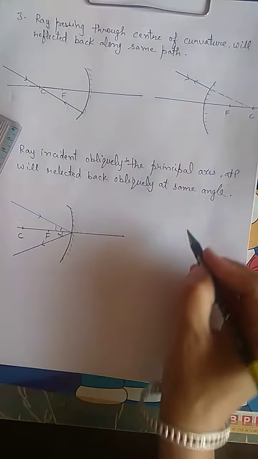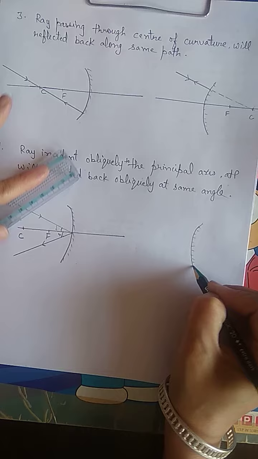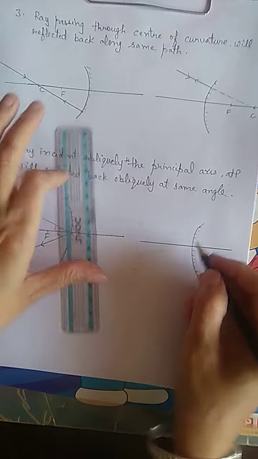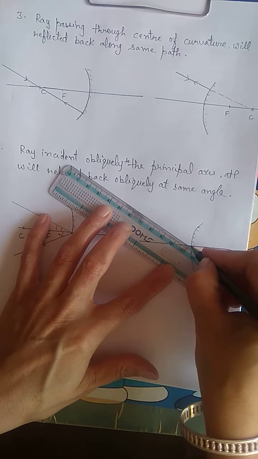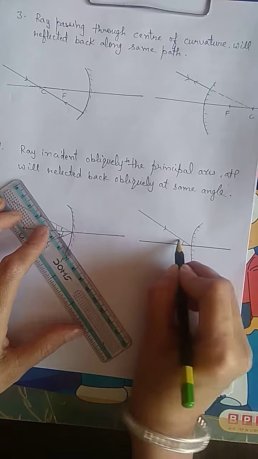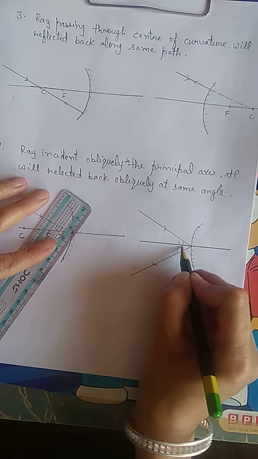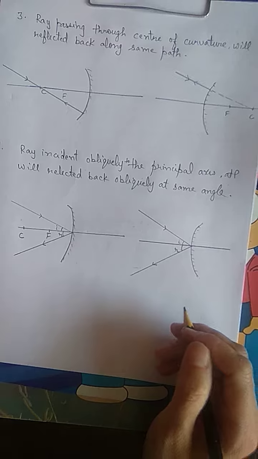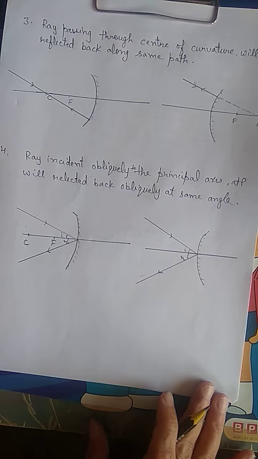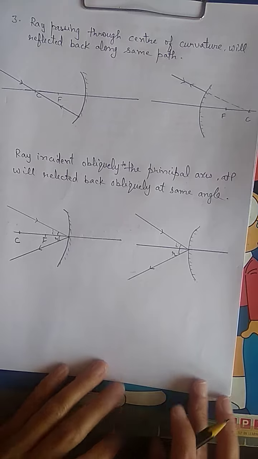It is falling obliquely. In the same way we can show in case of convex mirror, and this is the principal axis. It is falling at an angle. This is incident ray, angle I, and this is reflected ray, that is angle R. It reflected back at the same angle. So we will follow these 4 rules for drawing all the images placed at various distances from concave and convex mirrors.